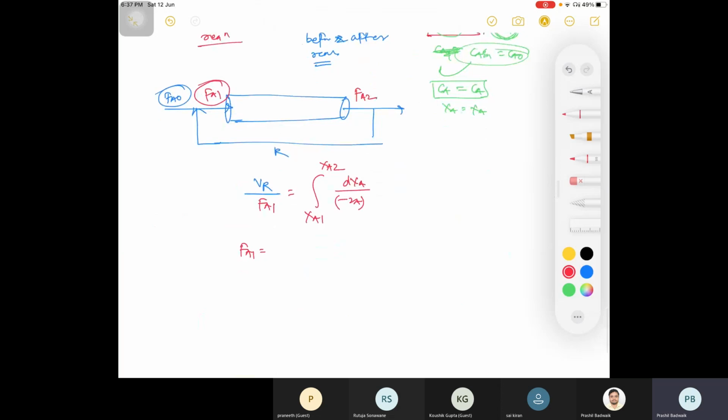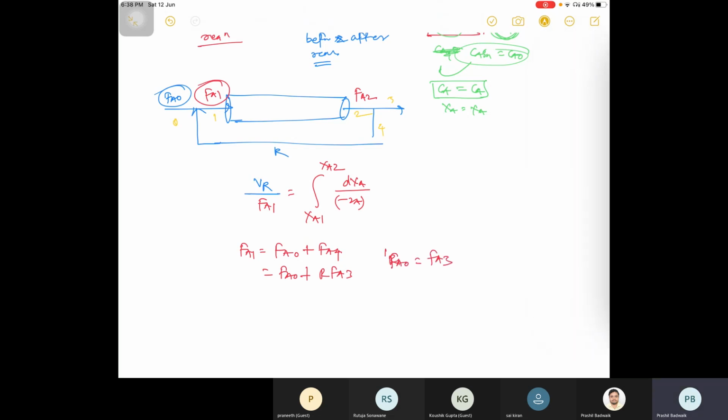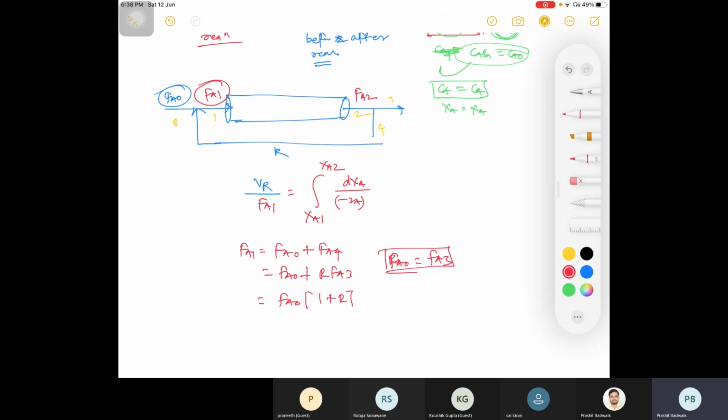Should I derive? You know what the streams are, right? Numbering: this is your third, this is your fourth, this is 2, this is 1, this is 0. So Fa1 is basically Fa0 plus Fa4, which is equal to Fa0 plus R Fa3, and before reaction Fa0 is equal to Fa3. If you substitute, what you will get? Fa0 into 1 plus R, right? Are you clear with this?